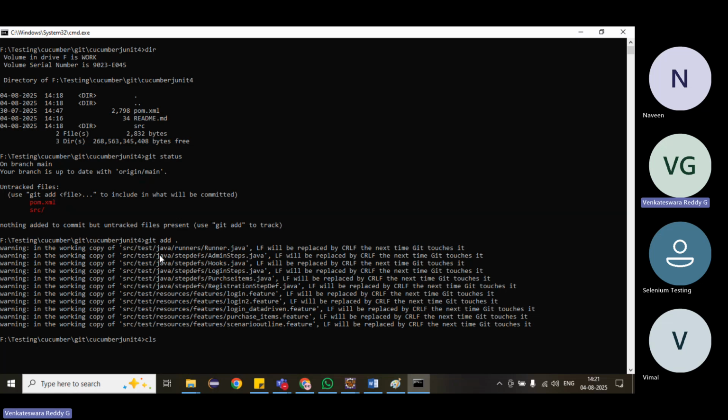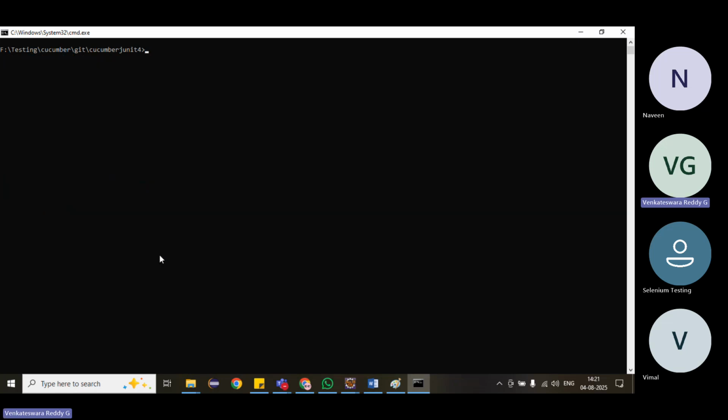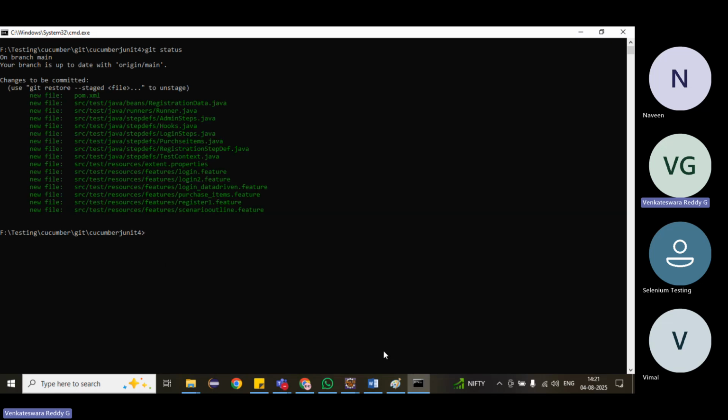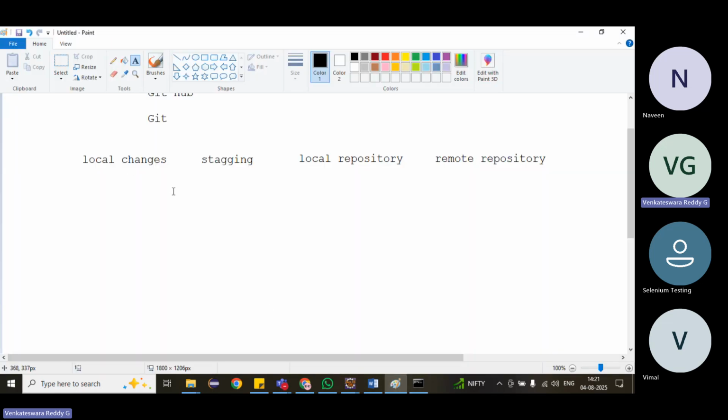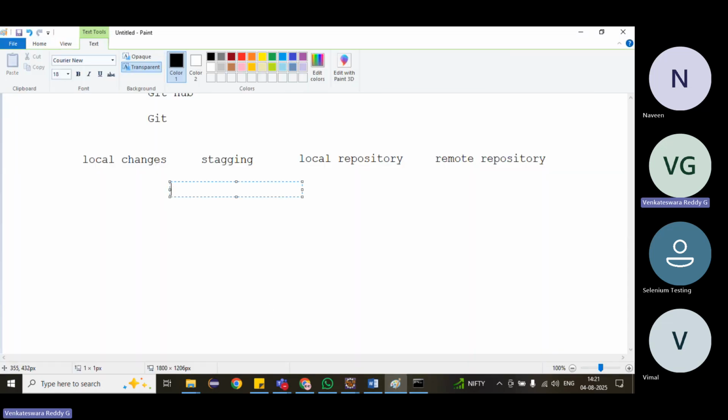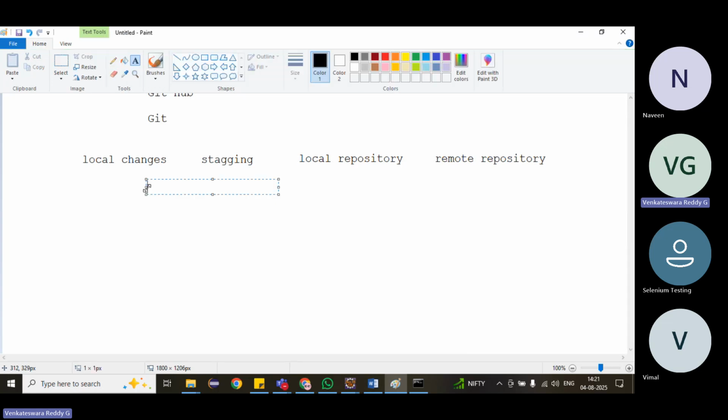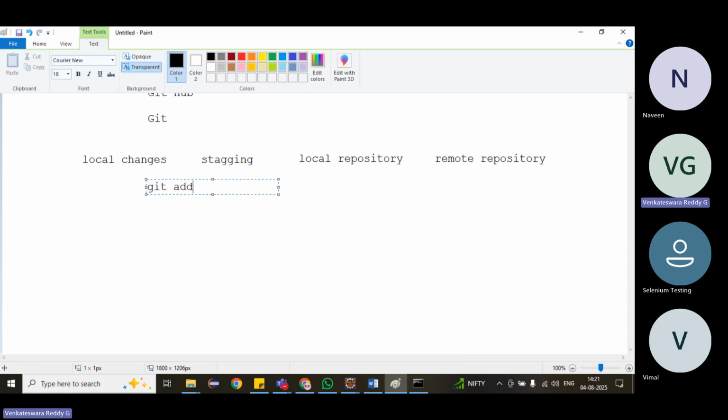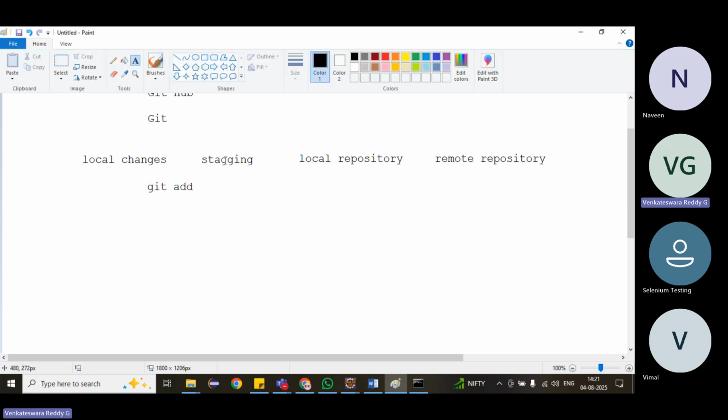Now again, clear it and then git status. If you see again, now what has happened? We did git add. Once we do the git add command, what it will do, it will move all files to the staging area. That means some memory in our local system only, it will move to some git memory. That is called the staging area.